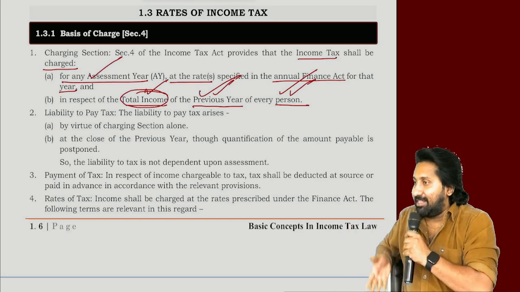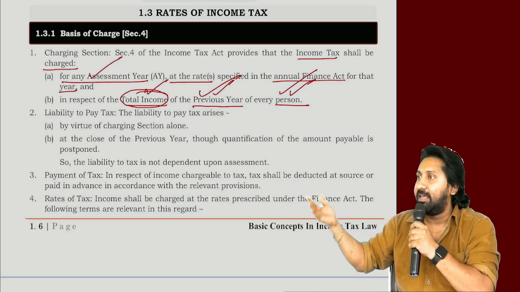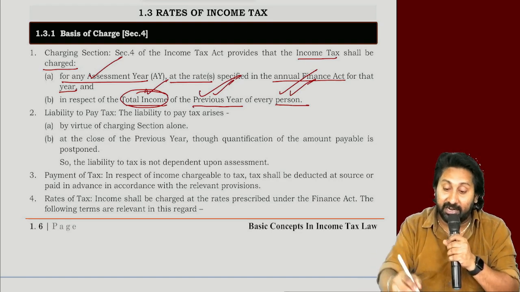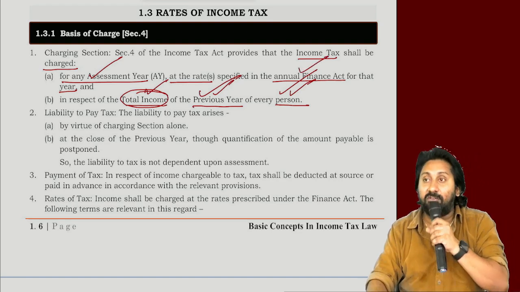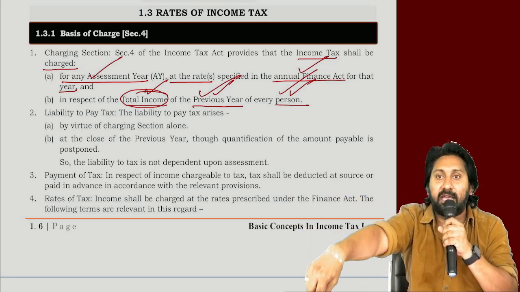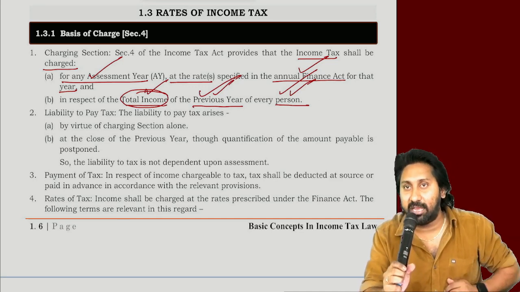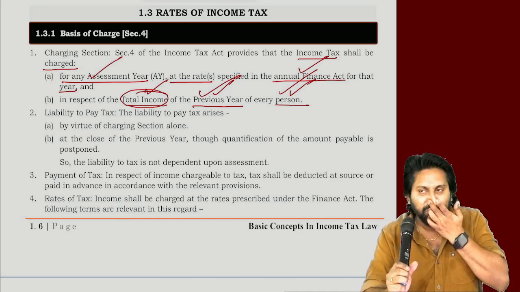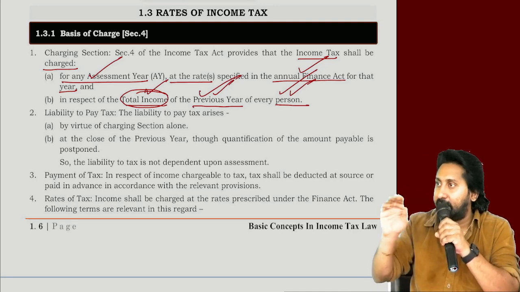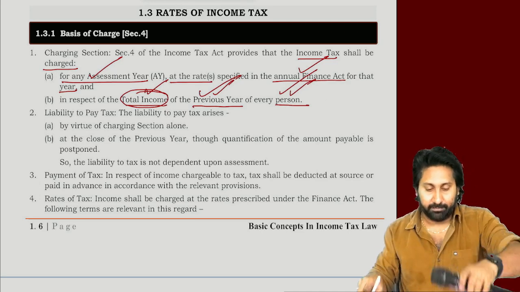I am earning in this year; are the rates this year's, last year's, or next year's? Rates mentioned in the Annual Finance Act for that assessment year. For that year means which year? Assessment year. Understood the point? So this is what we need to understand. Hope you have basic clarity on the charging section.